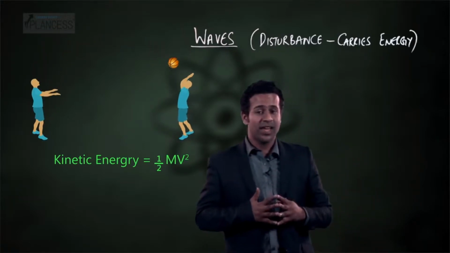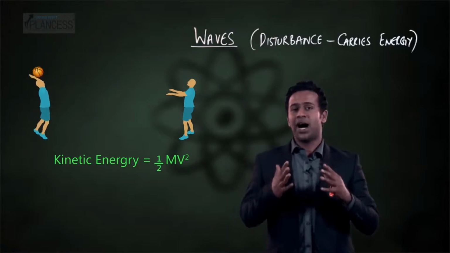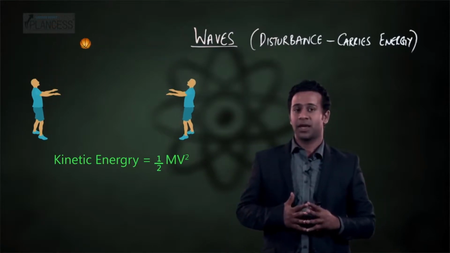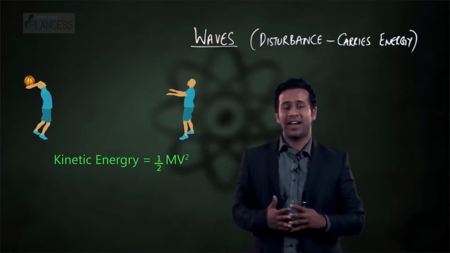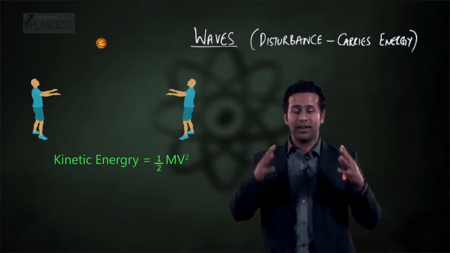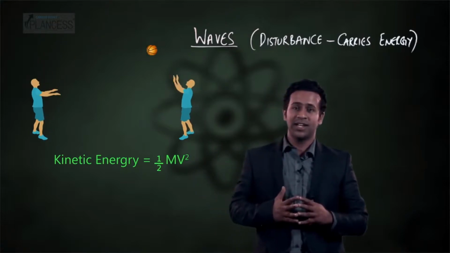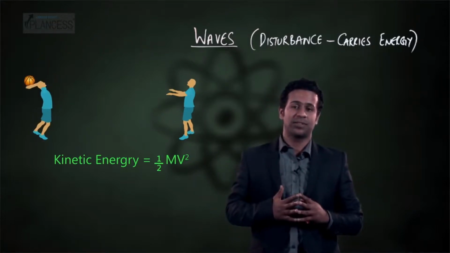Now in this case, while the energy moves, some mass is also getting transferred because the ball has moved from his hand to his friend's hand. And so we see that there was some energy transfer as well as some mass transfer.